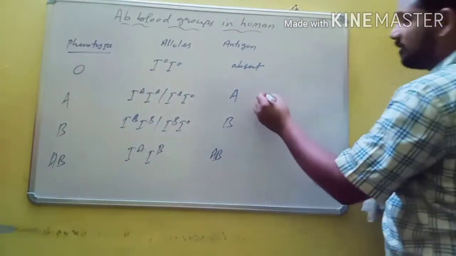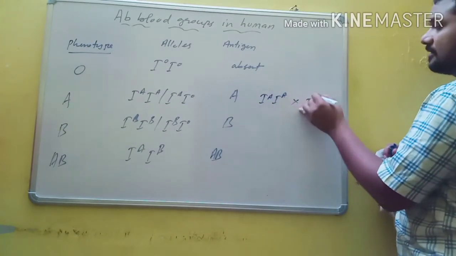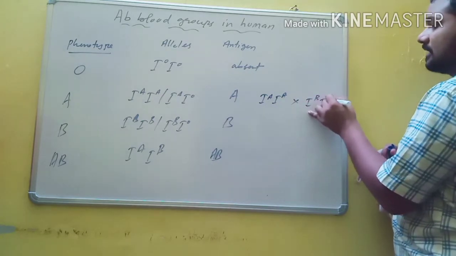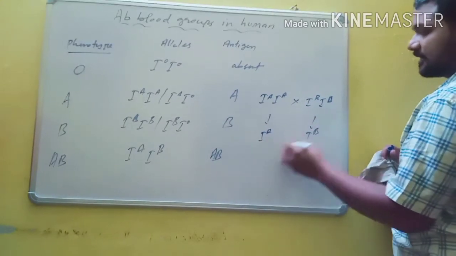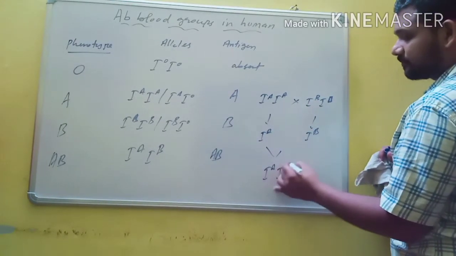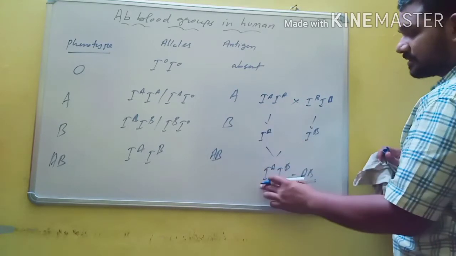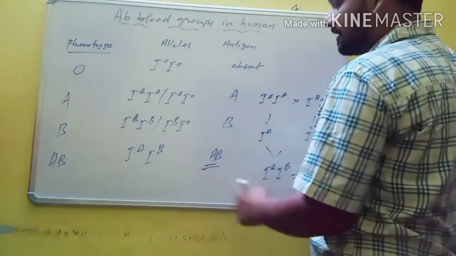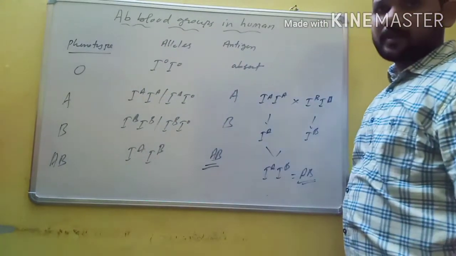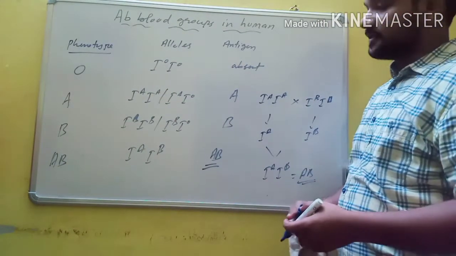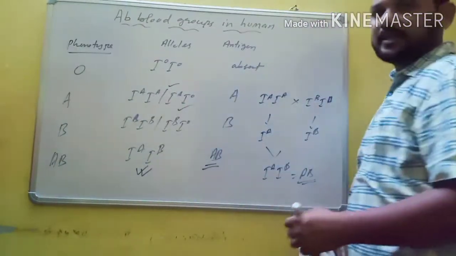For example, one parent has A blood group, these are the alleles, and another has B blood group and these alleles. Here one gamete is IA and here one gamete is IB. Both combine to form IAIB. So this is AB blood group. That means both alleles are simultaneously dominant in the F1 generation. So this is the condition of codominance. But in all multiple alleles, codominance is present, and codominance is only possible in this condition. In the other condition, it is dominant and recessive.